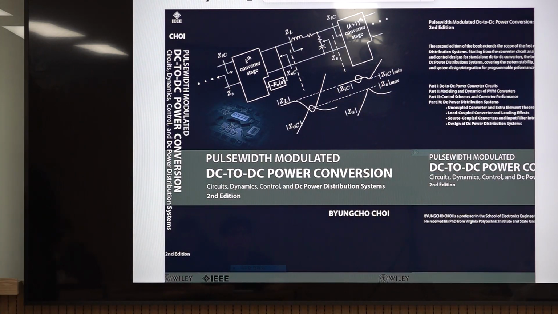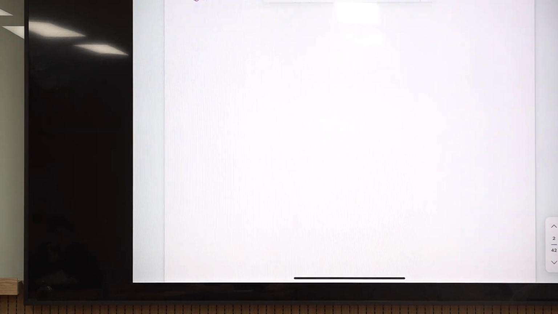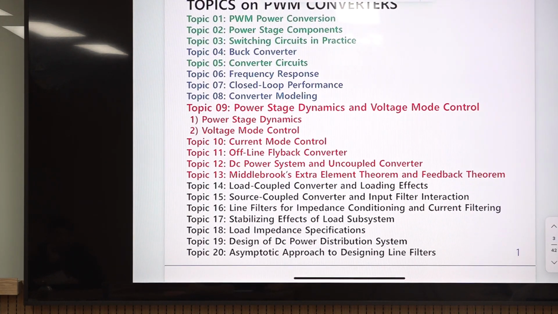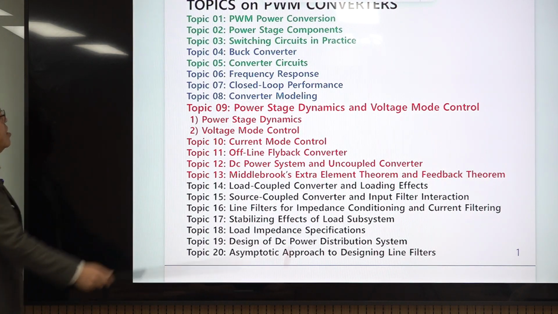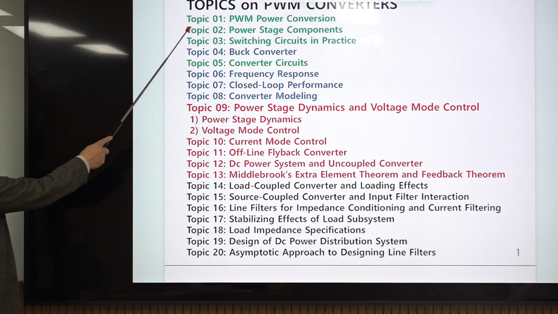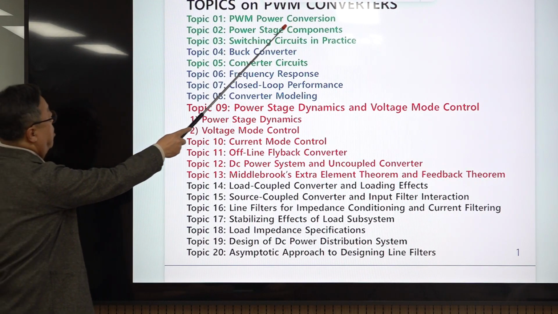For that purpose, I divided the scope of the book into these 20 topical categories, and topic number 1 is PWM power conversion.